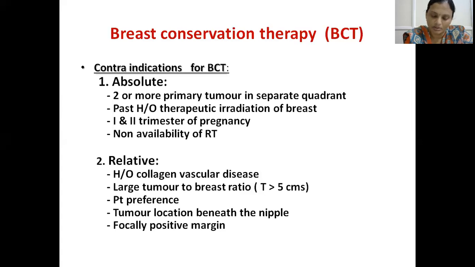These are the absolute contraindications for breast conservative therapy. So, relative contraindications are any history of collagen vascular diseases, large tumor to breast ratio, suppose tumor size is greater than 5 centimeters, patient preference, tumor location just beneath the nipple, and focally positive margins. These are the various relative contraindications for breast conservative therapy.